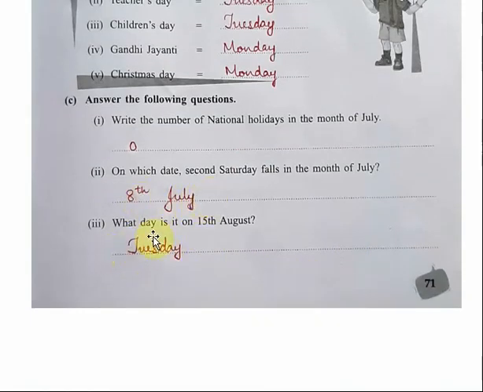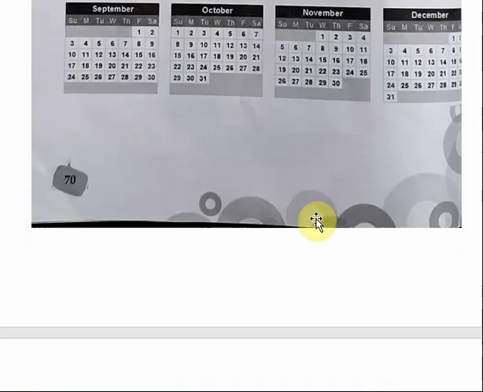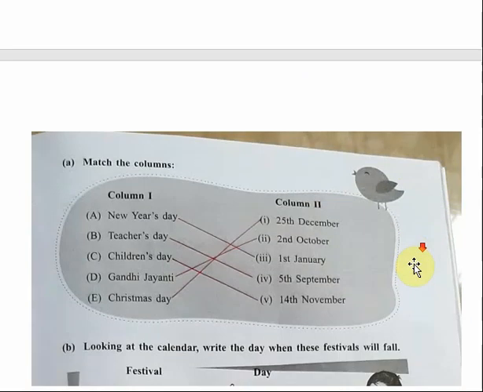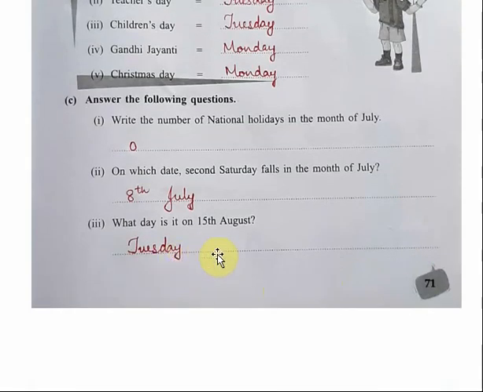Next question, what day is it on 15th August? So we have to see the calendar, take August month, on which day 15th August falls. You can see here this is 15th August and it falls on Tuesday. So you can write here answer Tuesday.